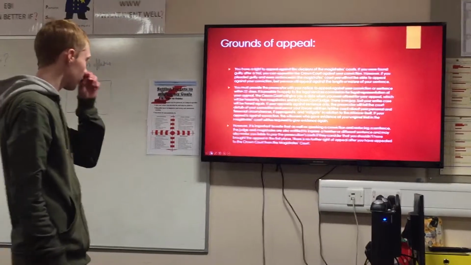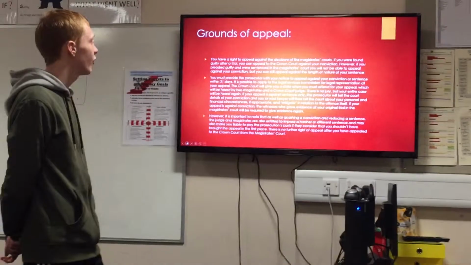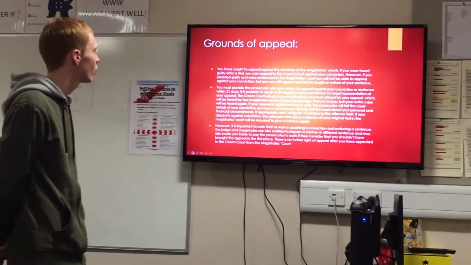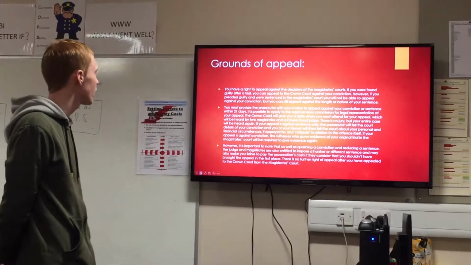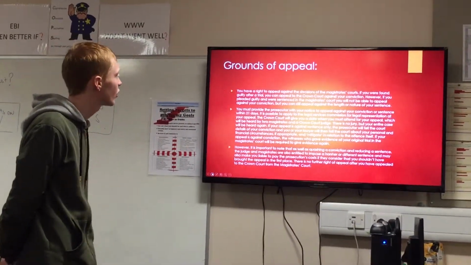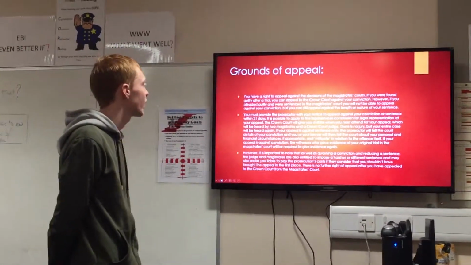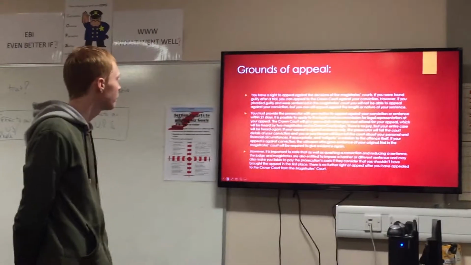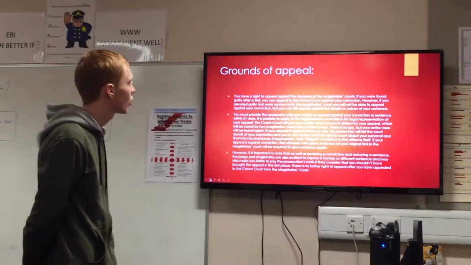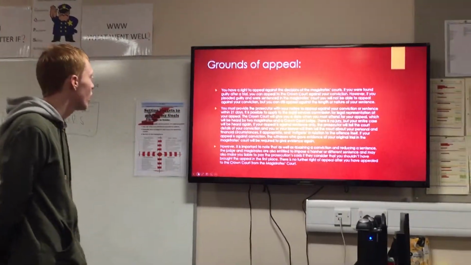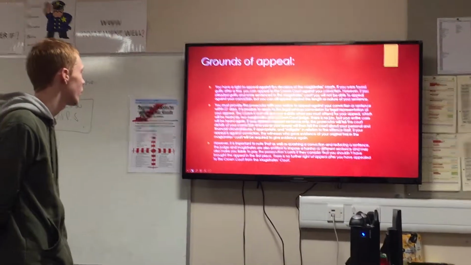Grounds of appeal. You have a right to appeal against decisions of the magistrates' court. If you were found guilty after a trial, you can appeal to the Crown Court against your conviction. However, if you pleaded guilty and were sentenced in the magistrates' court, you will not be able to appeal against your conviction, but you can still appeal against the length or nature of your sentence. You must provide the prosecutor with your notice to appeal against your conviction or sentence within 21 days. It is possible to apply to the Legal Services Commission for legal representation at your appeal.